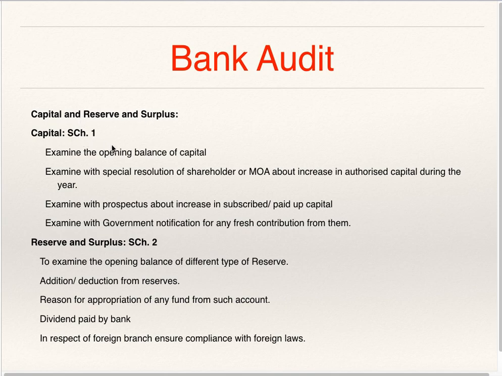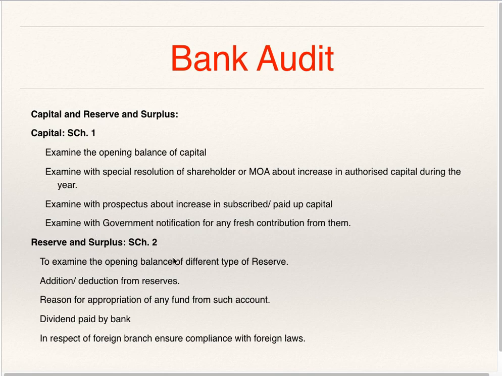Capital is Schedule 1. The auditor should check the opening balance. If there is any additional capital raised during the year, he should check the resolution of shareholders as well as the memorandum of association as well as the prospectus if there is an increase in subscribed and paid up capital. If there is any contribution from government, he should check the government notification. Reserves and surplus, Schedule 2.